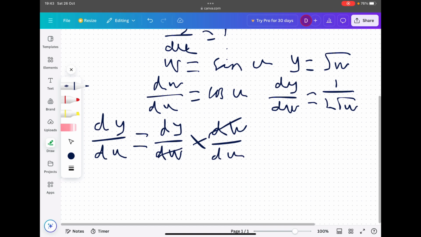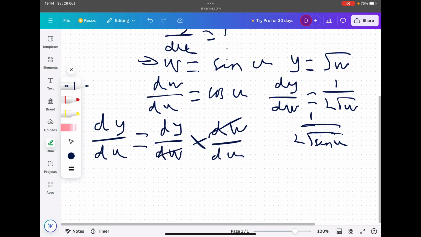Okay, so now what? Well, before we start multiplying these terms together, let's just quickly tidy up dy by dw. Another way of writing that is 1 over 2 root w, and we know what w is. w is equal to sine u. Now let's put all of this together.